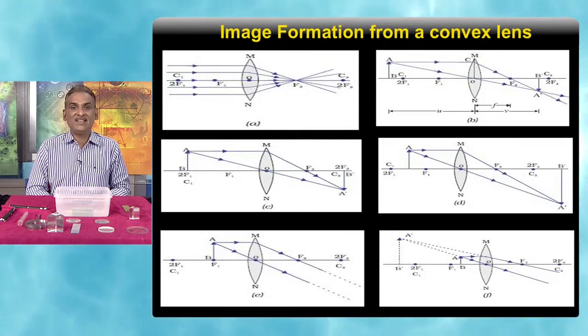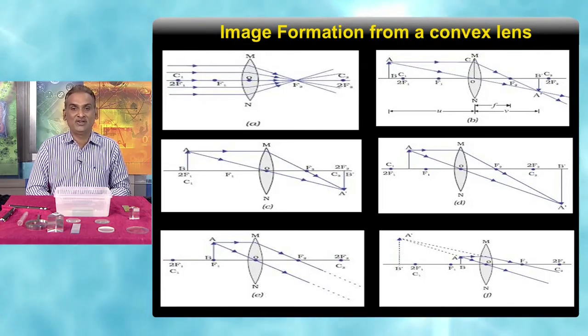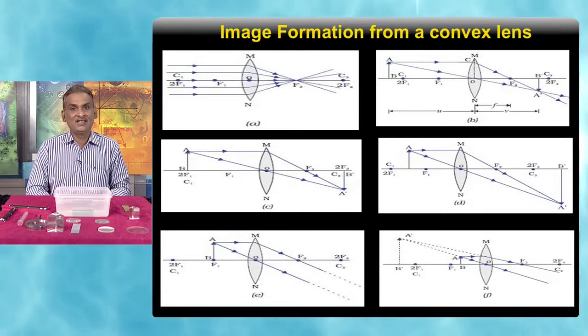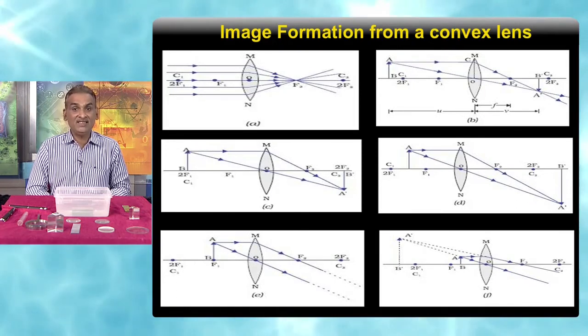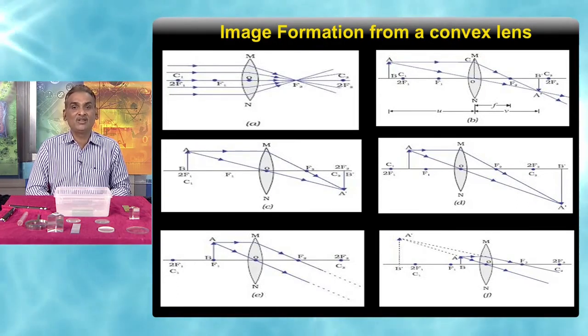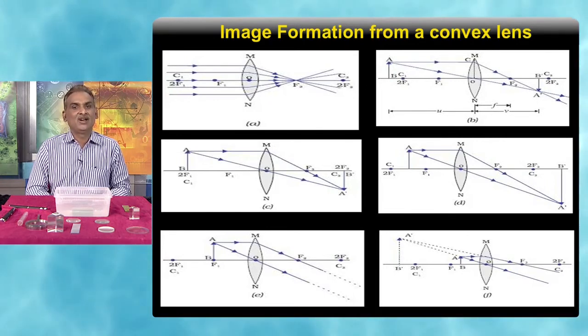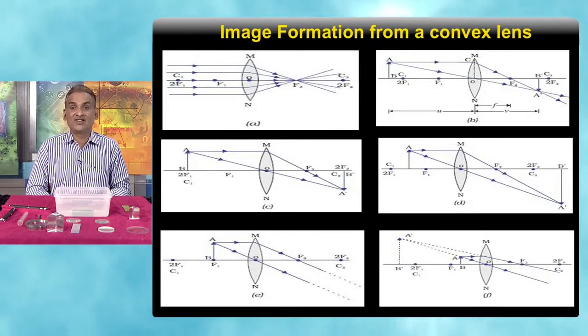But when we extend them backwards, we see that their image appears to be formed on the same side of the object. In all the five cases, the images were forming on the opposite side of the lens, but in this case the image is formed on the same side of the object and it is enlarged, since the rays are not meeting.